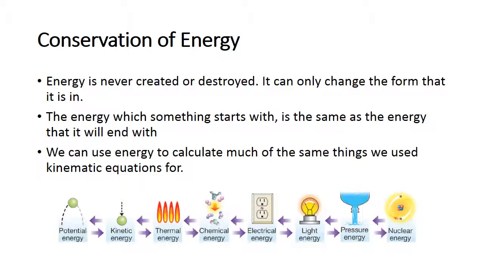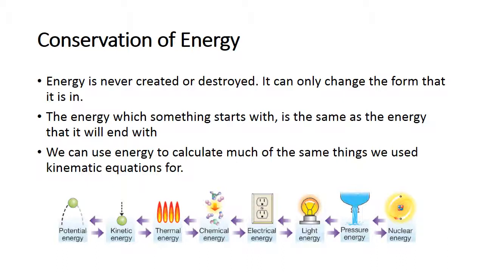So we saw, looking at a mass attached to a spring, how that total energy was always the same in the system. The energy just changed forms from elastic potential to kinetic, or from kinetic back to elastic potential. Conservation of energy says the energy which something starts with is the same as the energy which something ends with.